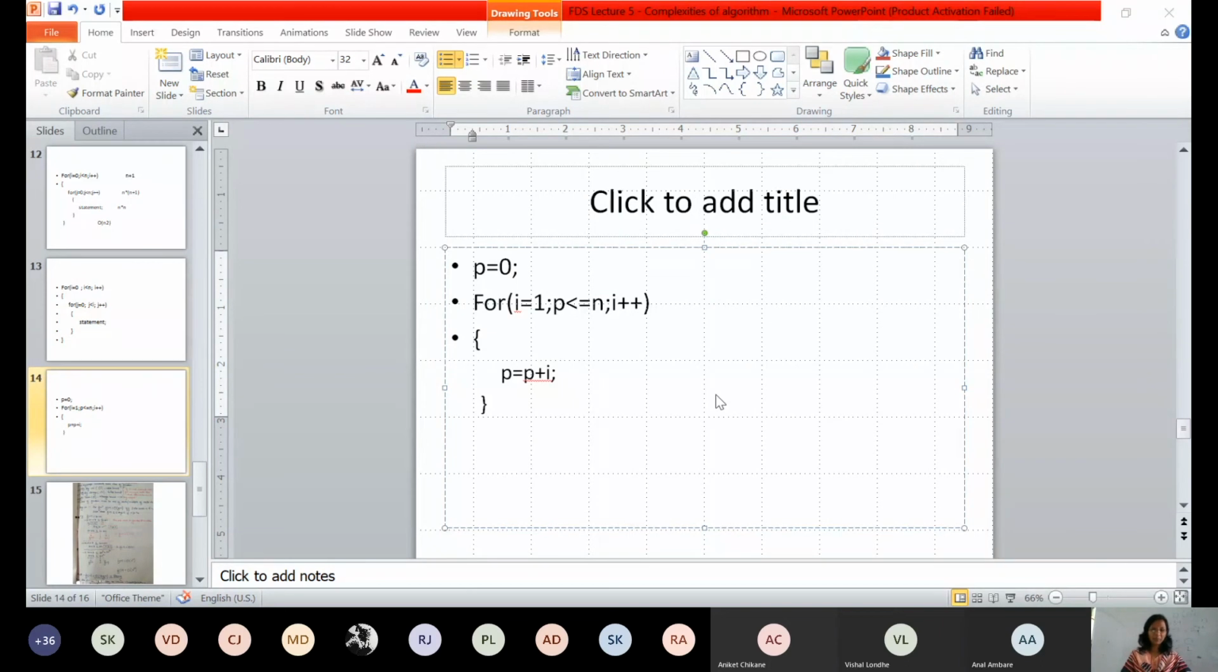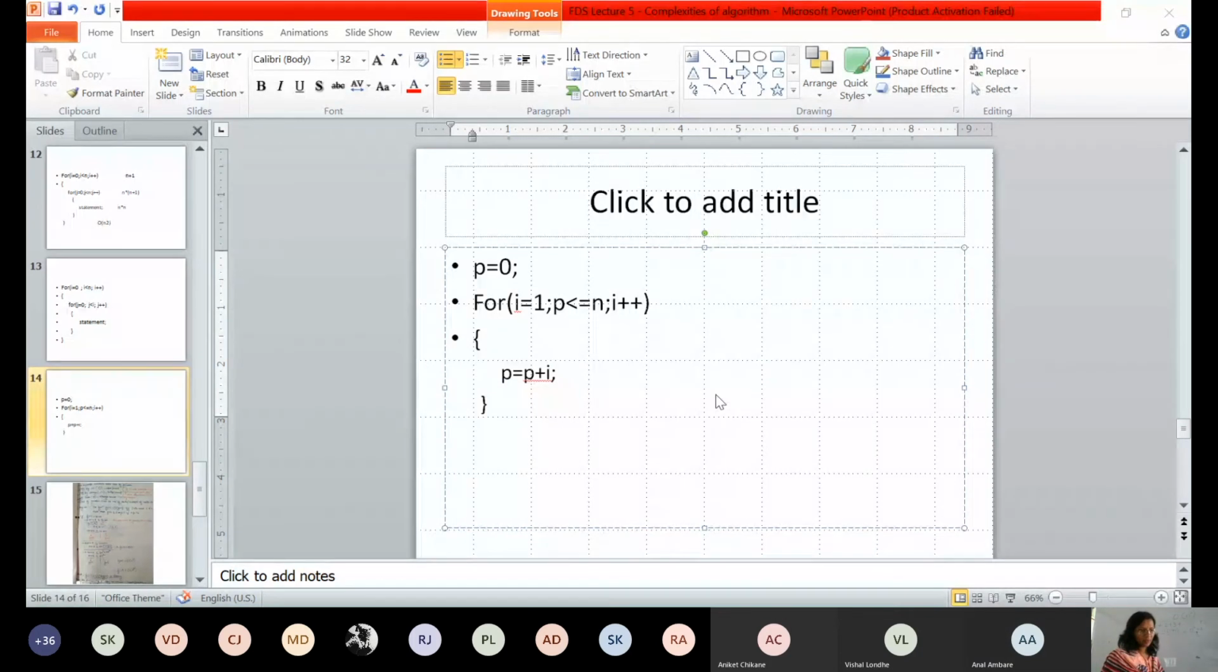Again, I am suggesting you to prepare one table showing value of i and p, just to see how your p changes when the value of i is incremented every time. So that you need to see, and then you need to comment on the complexity. See, when i is equal to 1, what about p? When i equal to 1, what is p? 1. When i equal to 2, what is p? 3.